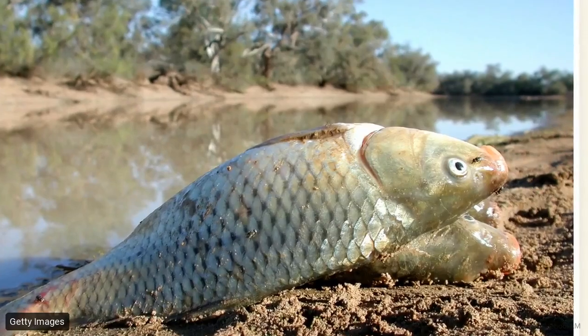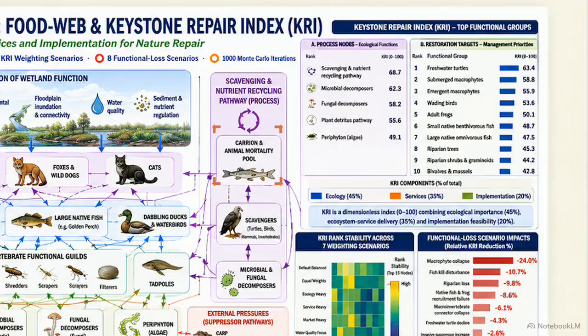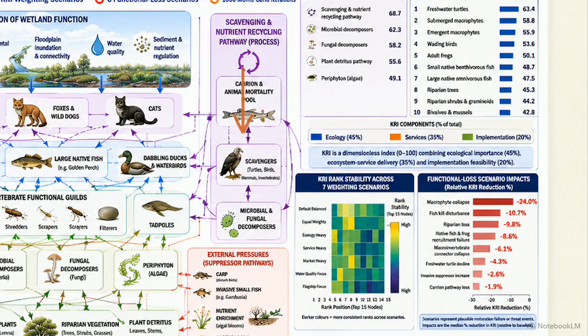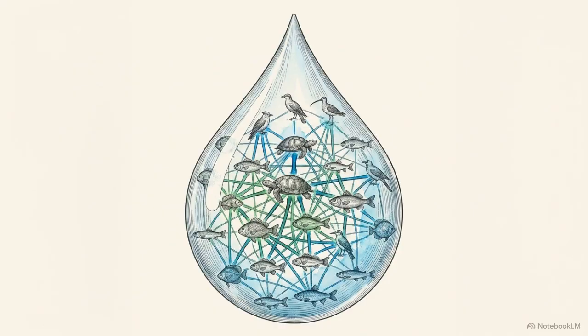to total ecosystem collapse. Modeling the carrion pool as a distinct node reveals that scavenging is a primary ecosystem service. Effective scavengers rapidly intercept this toxic pulse, recycling it back into usable energy before it can compromise the water column. A wetland's resilience to climate-driven fish kills is governed by its functional scavenging capacity.